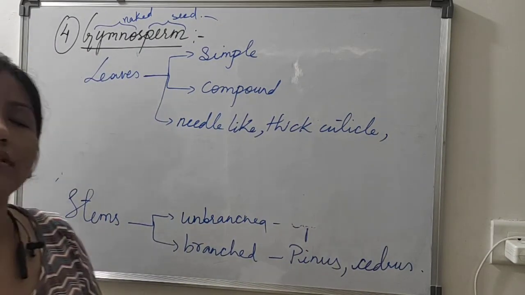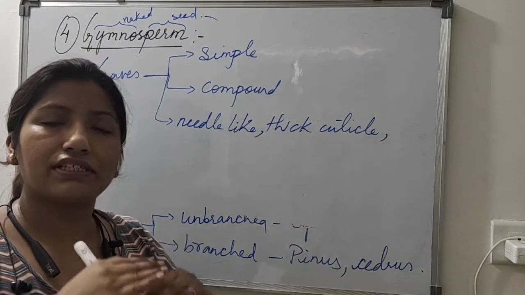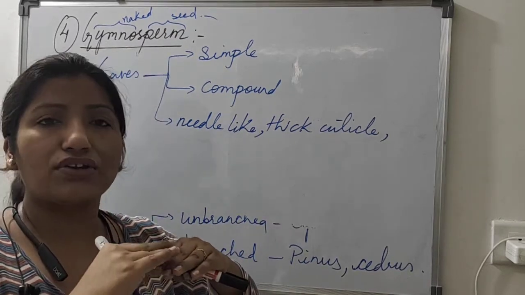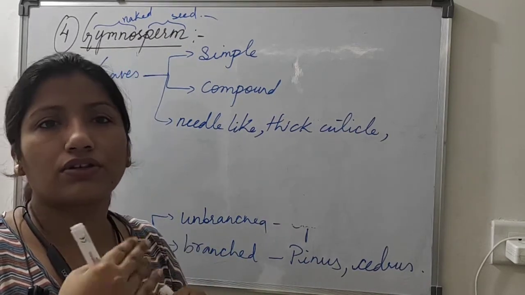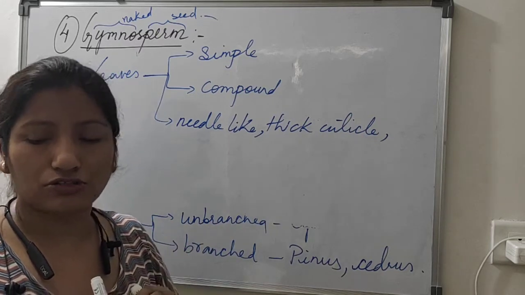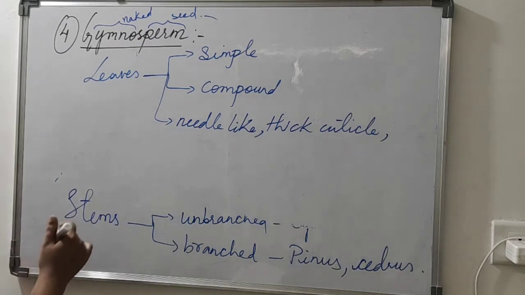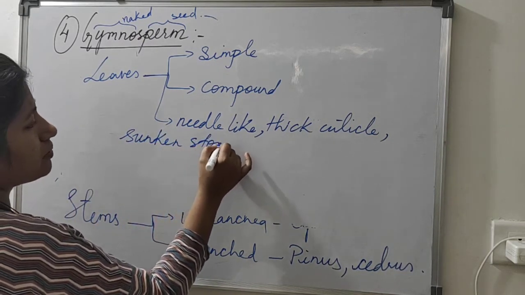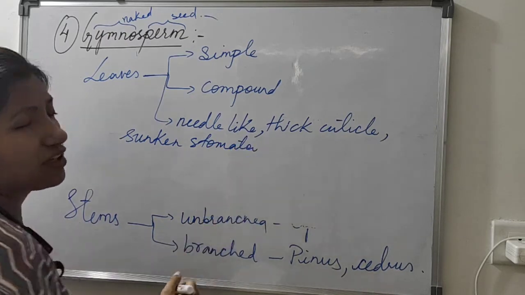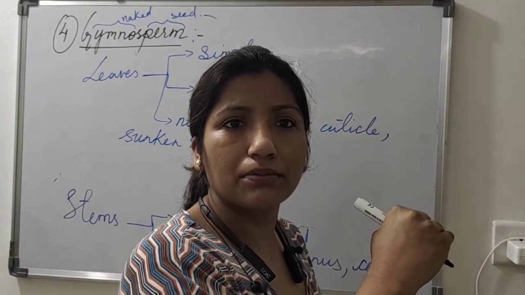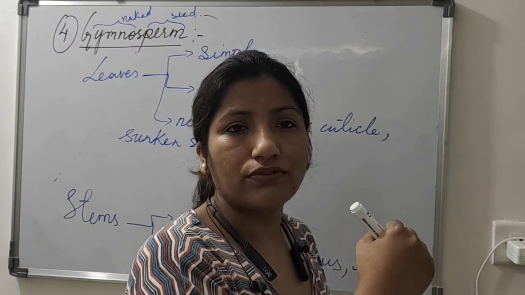Thick cuticle means the leaf is covered with a waxy layer, so that excess water is not transpired from the leaf, to reduce the loss of water. Okay, and sunken stomata. Sunken stomata means the stomata are present in the leaf but not in the top epidermal layer. They are somewhere in between, at the bottom of the leaf.